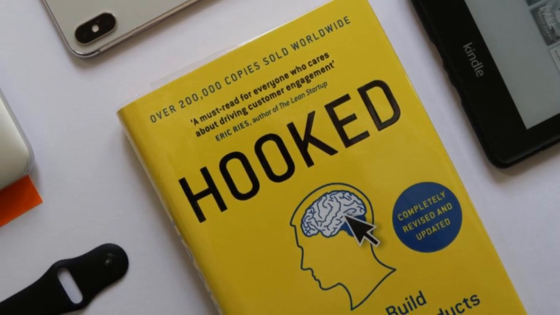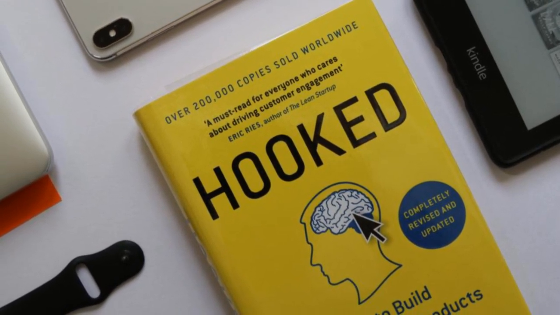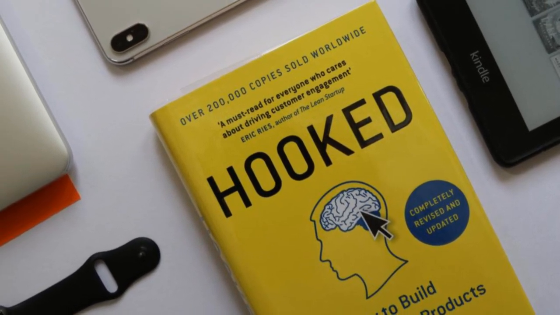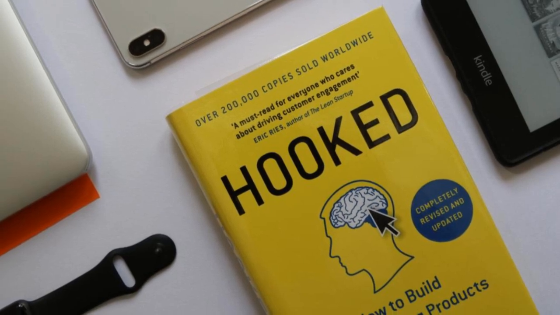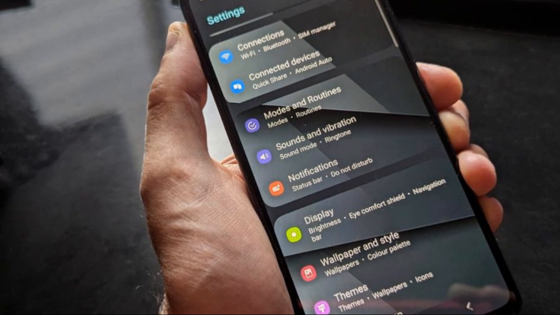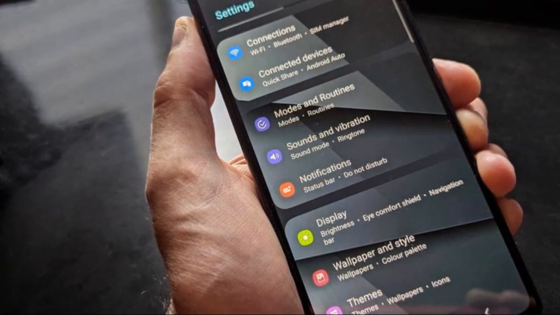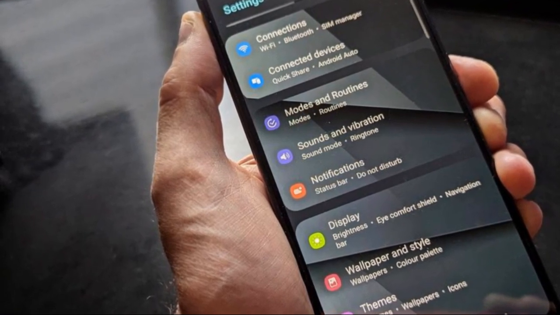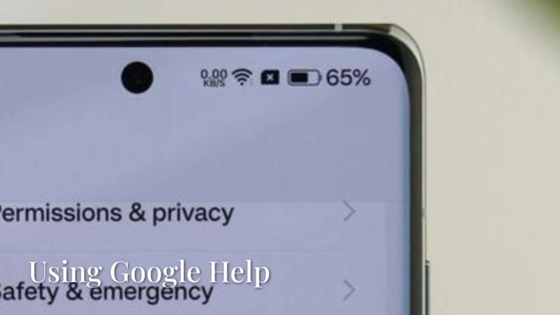Most people stop at this point, thinking there's nothing more they can do. But don't give up. We're just getting started, and there are more options to explore. With your browser session still waiting in the background, you're actually in a good position to continue the recovery process without losing your progress. Next, we'll dive into your phone's settings to uncover a hidden recovery path that many users overlook. This could be the key to regaining access to your account.